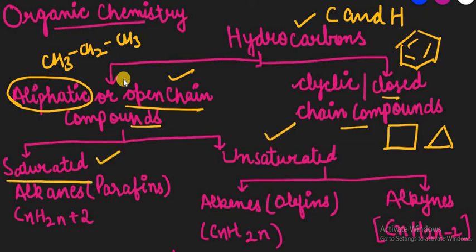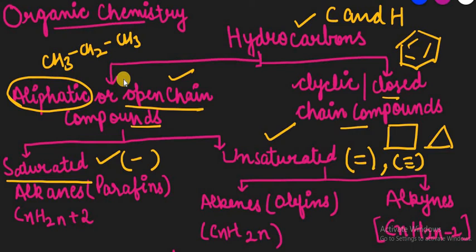Saturated compounds are those compounds which contain only a single bond between the whole carbon atom chain. And unsaturated compounds are those which contain either a double or a triple bond, or maybe two, three, four, whatever they have. The minimum condition is that they must contain one double or one triple bond, and either of the two is fine. So they are called unsaturated organic compounds.